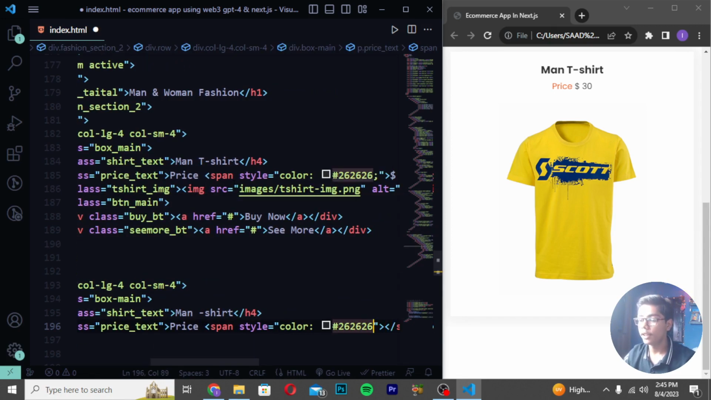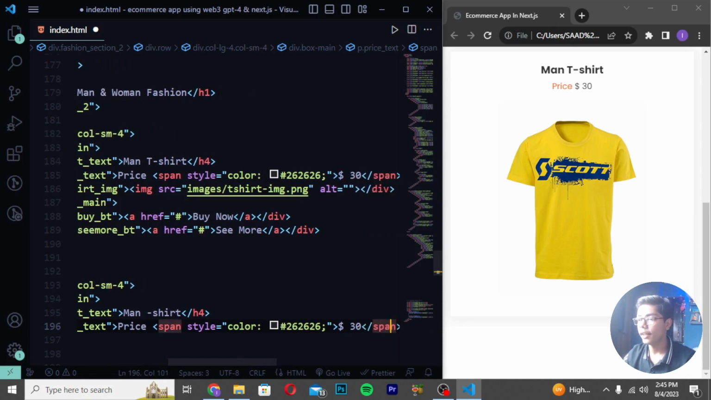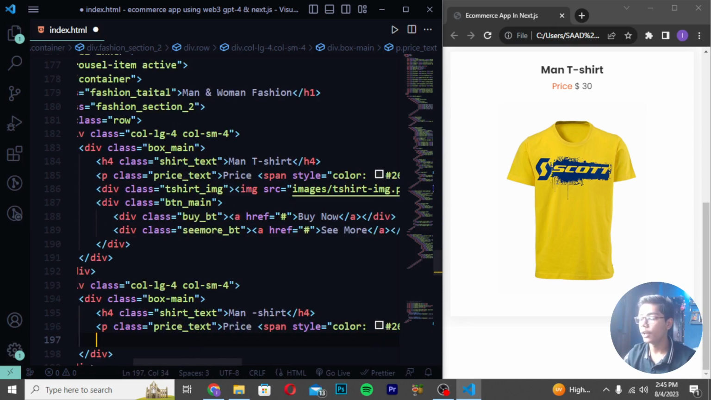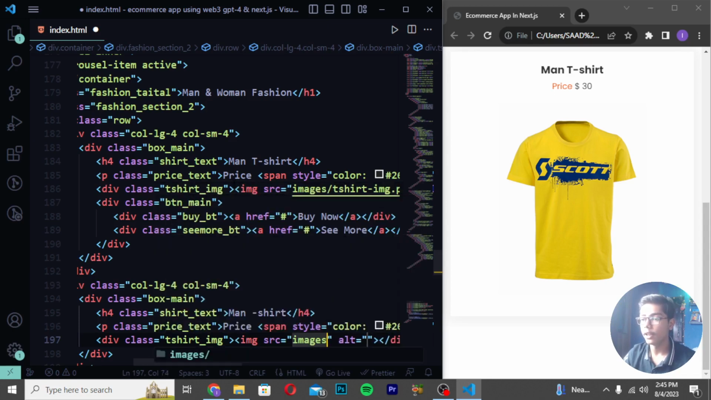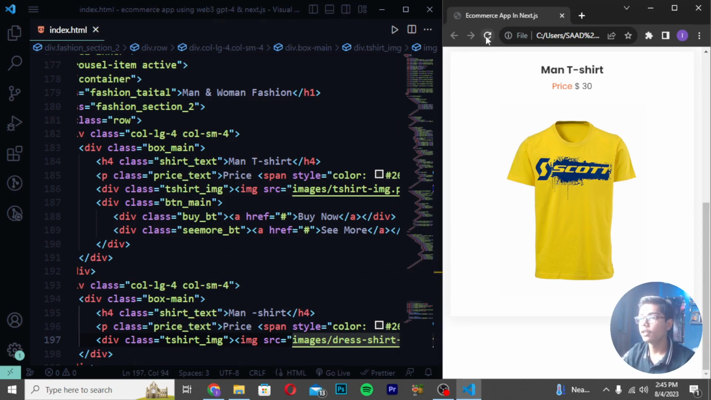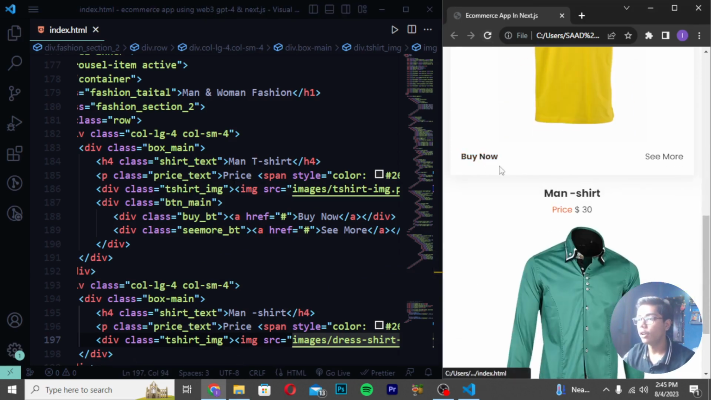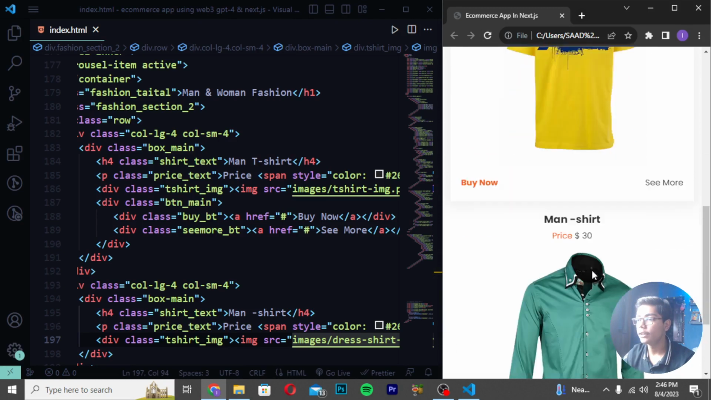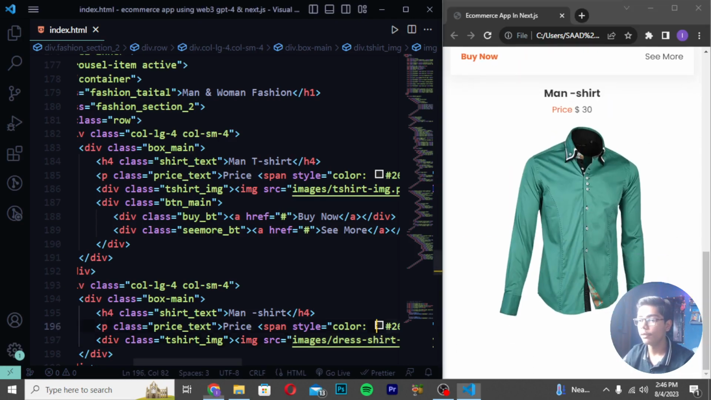Now when you have done that, close this tag and then write the dollar sign and write 30. The price will be the same for every product which I am creating. Then I will write the class as t-shirt underscore image, and create an img tag here. I will write images slash and write the shirt image. Reload here. You can see we are getting the Buy Now button, and we are also getting cmore and the price of the shirt, the second shirt we have created.